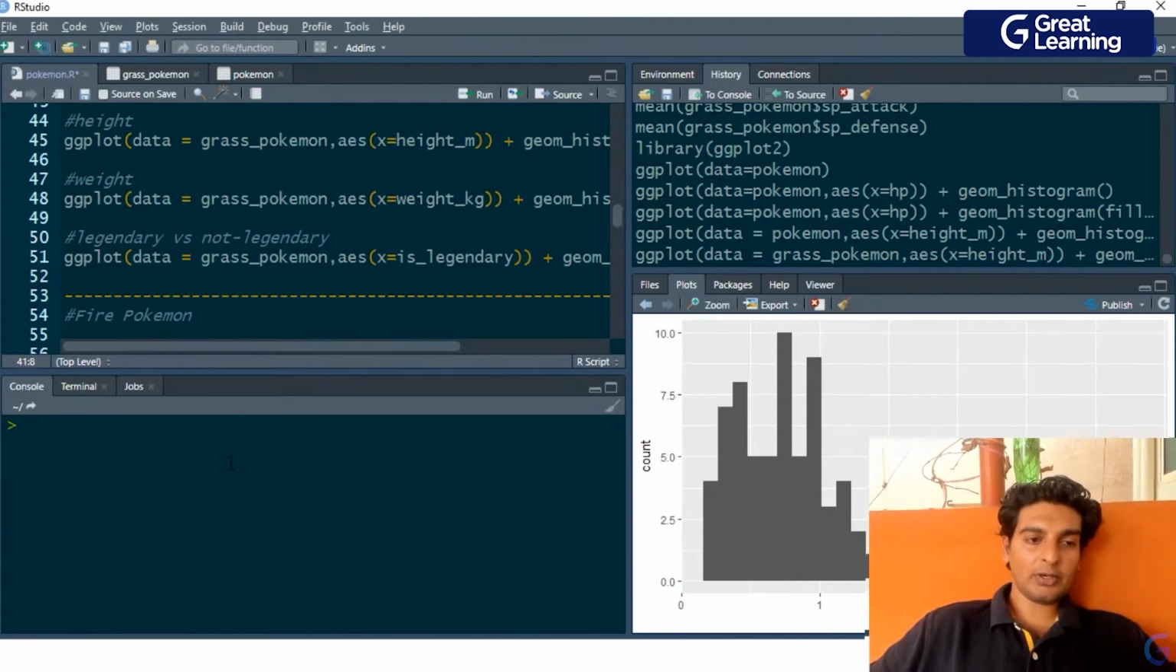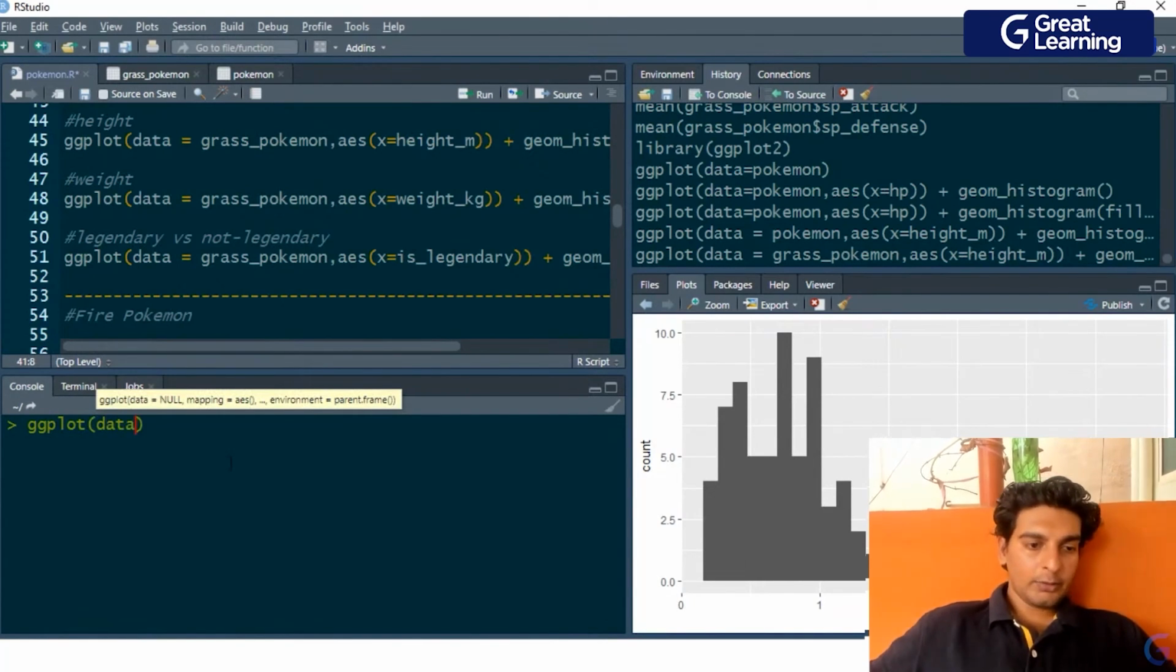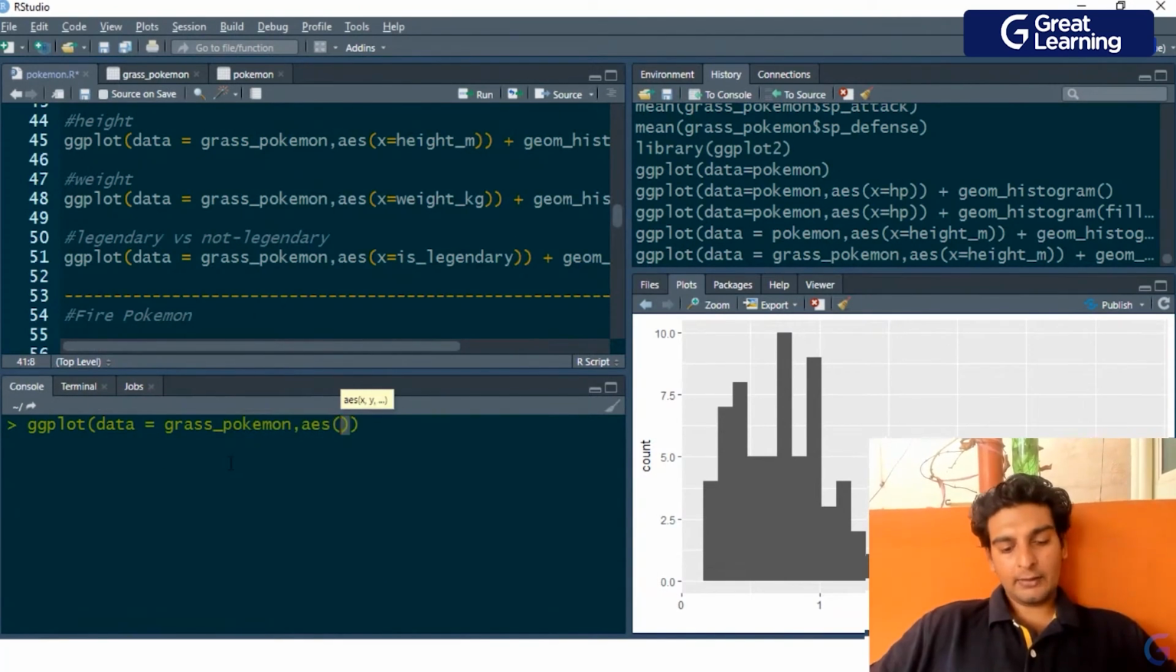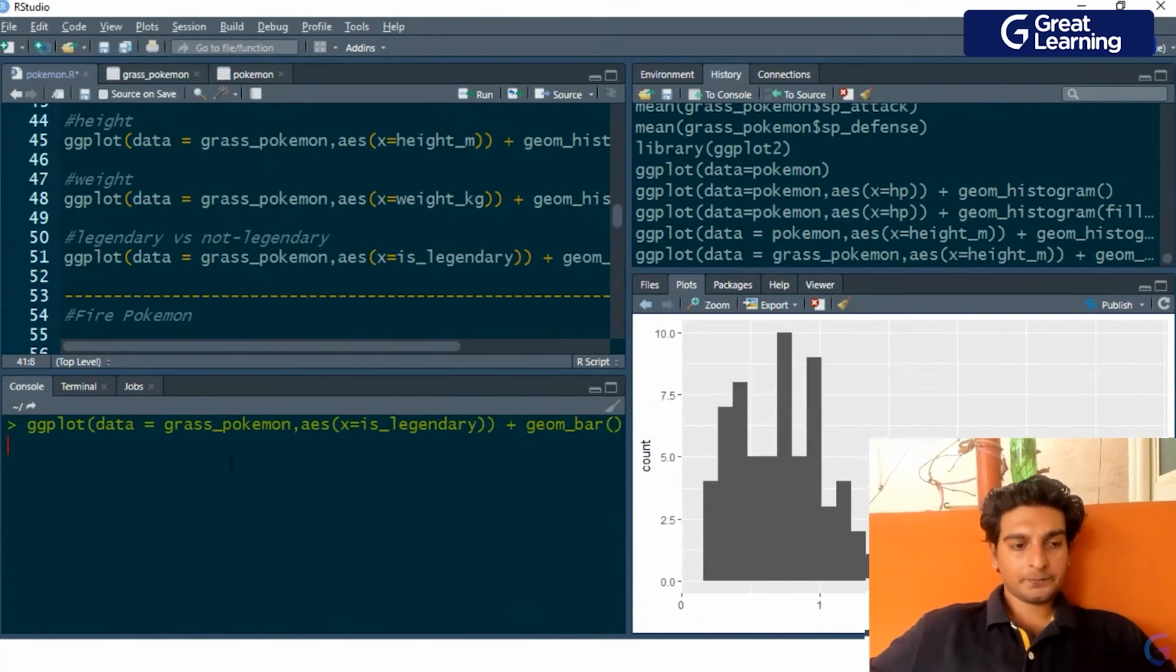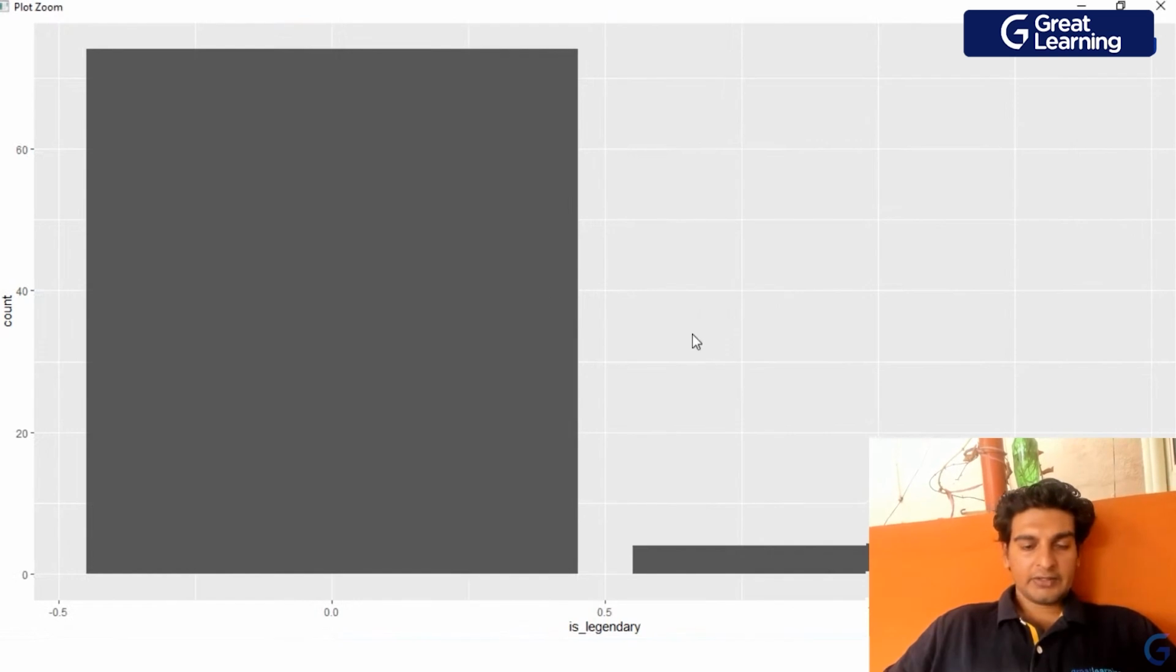Now we'll go ahead and understand how many of the grass type Pokemons are legendary and how many of the grass type Pokemons are not legendary. And for this purpose, we'll be making a bar plot. So ggplot again, and onto the data layer, I'd have to map the grass Pokemon, and I'll use the aesthetic layer over here, and onto the x-axis, I'll be mapping this legendary column, and the geometry which I'll be using is geom_bar.